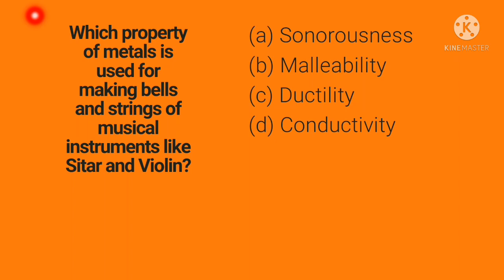This property is called ductility. And conductivity means which conducts electricity and heat. So the remaining option, option A, is sonorousness. Sonorousness is the property of the metal which makes sound when struck. So the correct answer is option A.